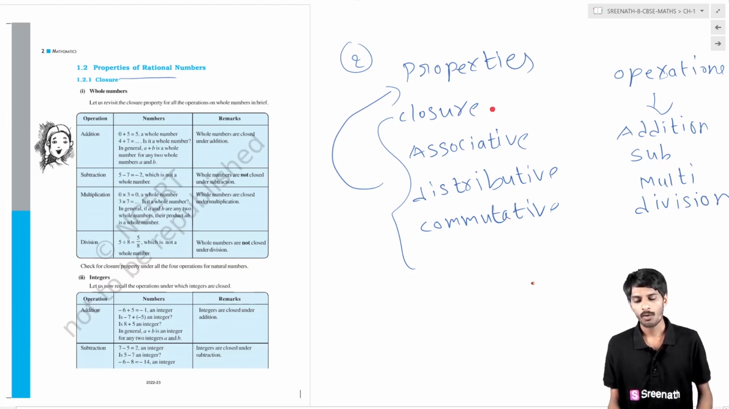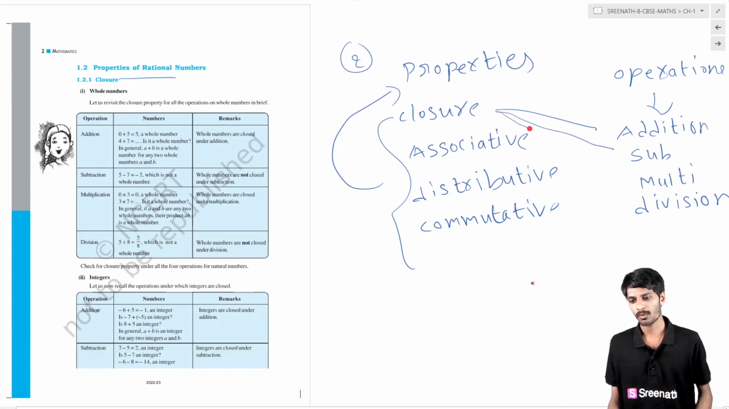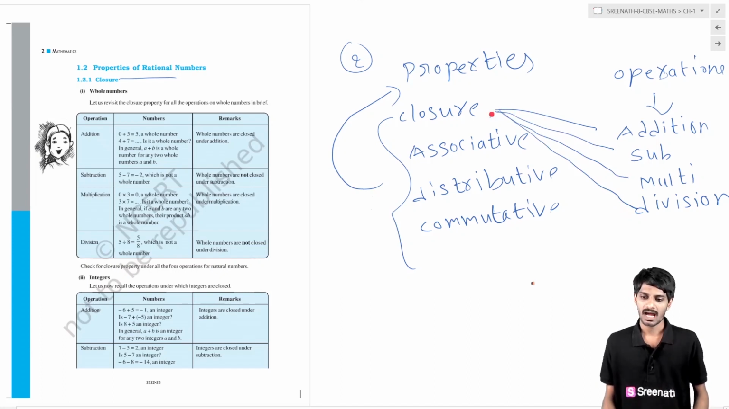Properties will act on all operations. That is, closure property is one property, but closure property is there on addition, closure property will be acting on subtraction, closure property will be acting on multiplication, and on division. In the same way, associative also: associative under addition, associative under subtraction, associative under multiplication, like that.